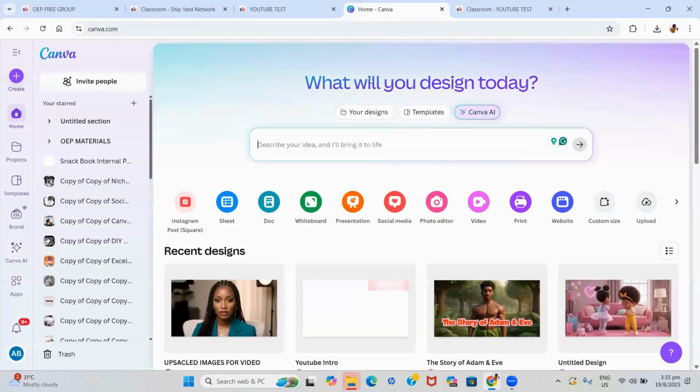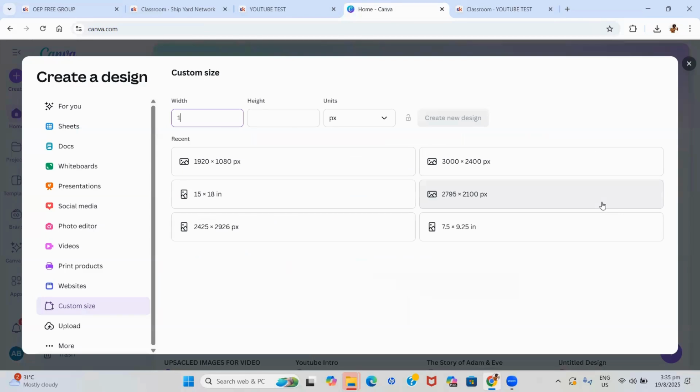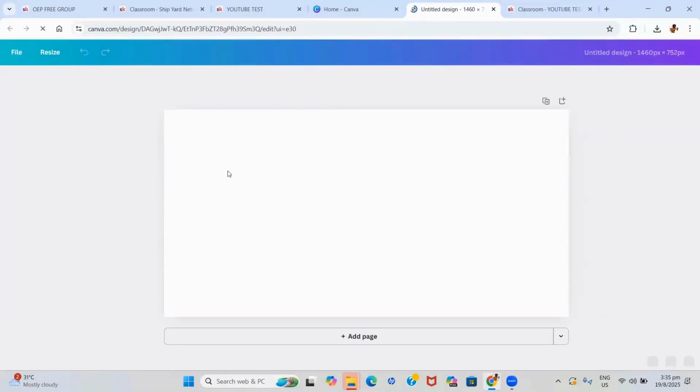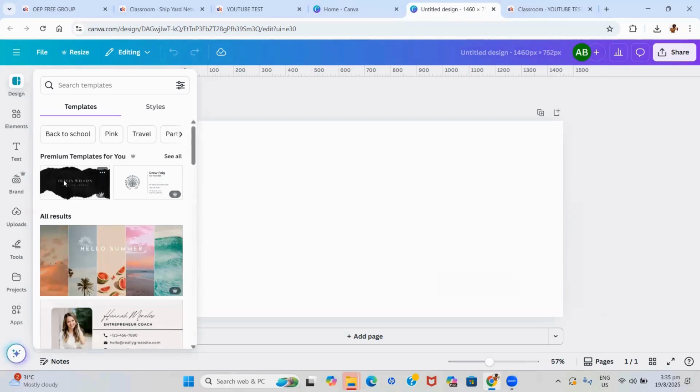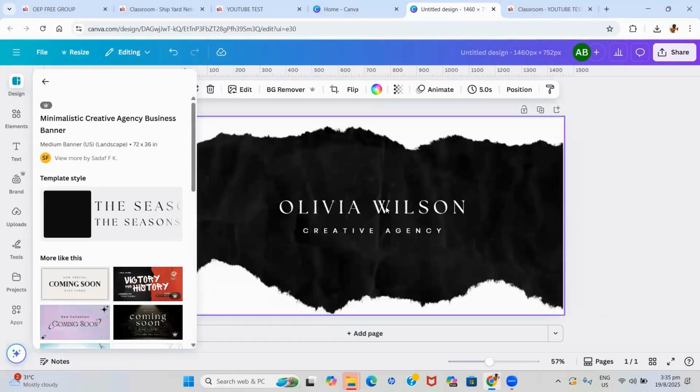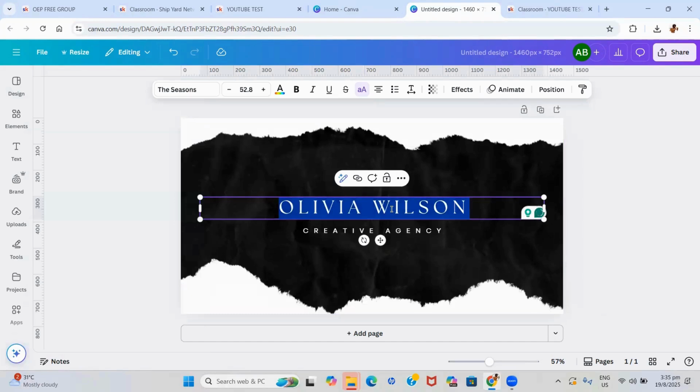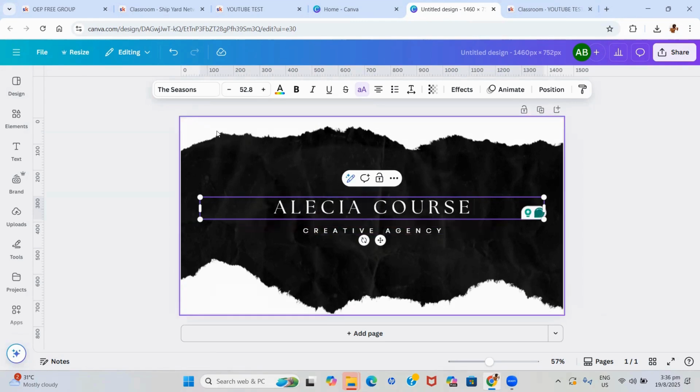And all you have to do, come into Canva, go on custom size, right? We put in 1460. Let me just double check. 752. And we put in 752 px and we click on create design. And it will give us the exact dimension that we're supposed to have for the course cover. Now, I'm just going to use this as an example. All right. And of course, you're able to change the name, you're able to change the color and everything, right?